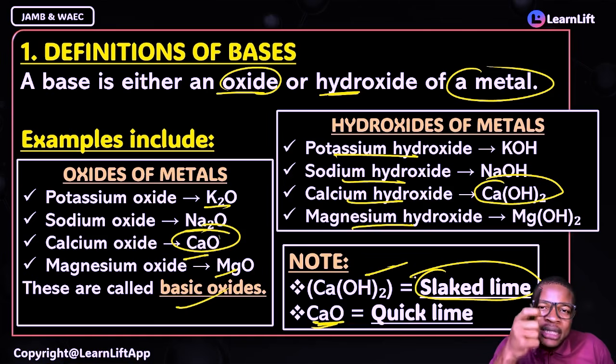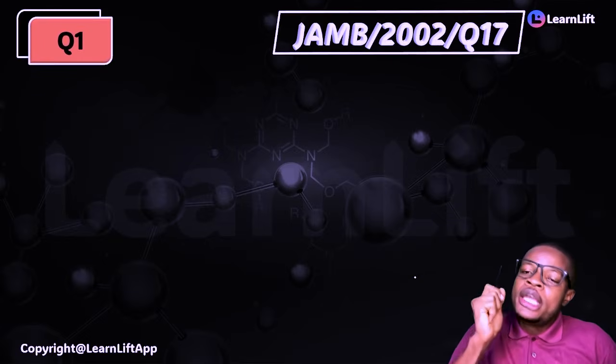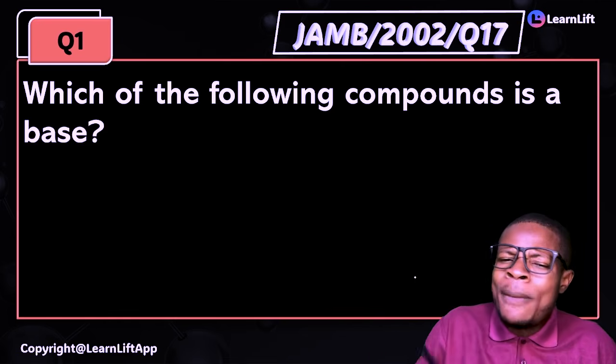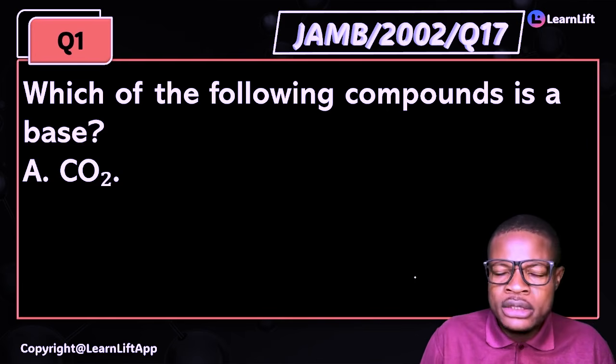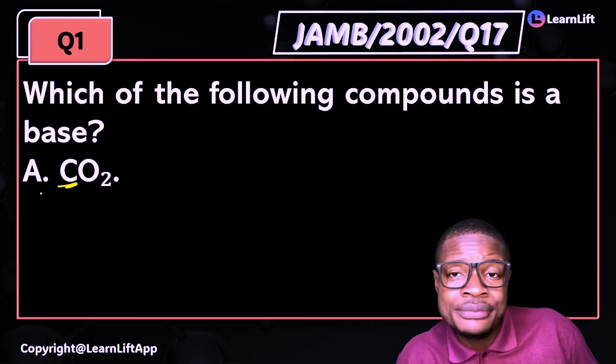Again, for the last one, what is a base? A base is defined either as an oxide of a metal or a hydroxide of a metal. Period. You're out of there. If you understand this very fast. In 2002, question 17, look at the simple question they brought. Which of the following compounds is a base? And then they gave option A, CO2, carbon dioxide. This guy is not even a metal. That's a non-metal.